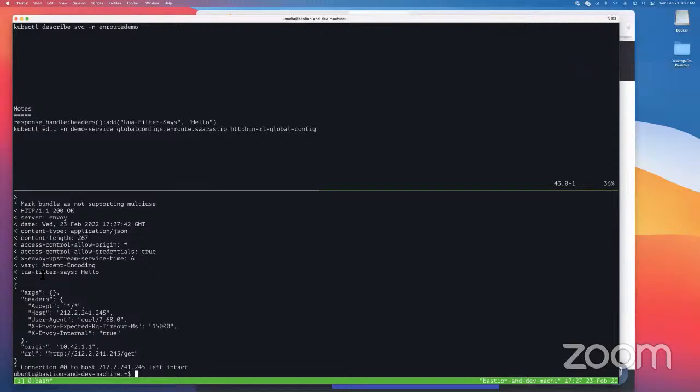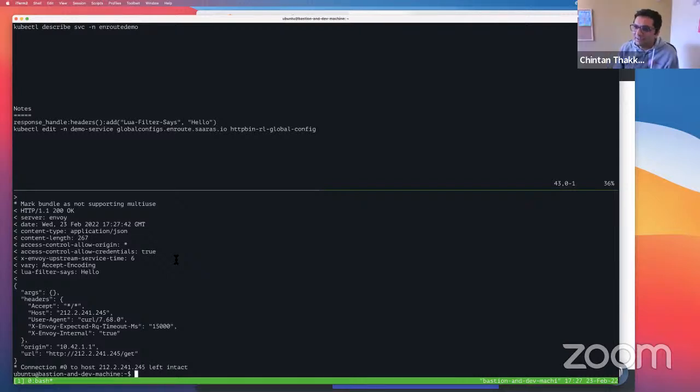There. So speaking of your Lua policies, can we also use something like Open Policy Agent with it? Yes, great question. Again, I'm really glad you asked that. What we have done is broken this up into multiple filters. So say you have a service you want to secure using OPA, Open Policy Agent. You just flip a switch and it should work.